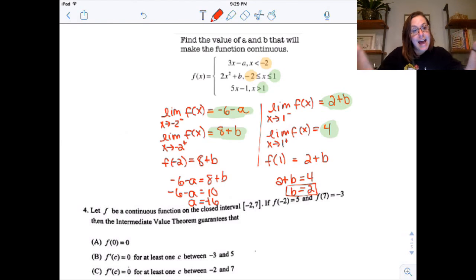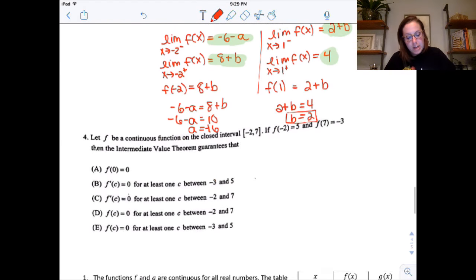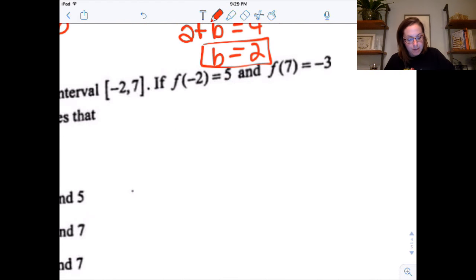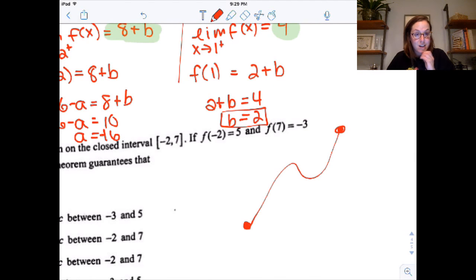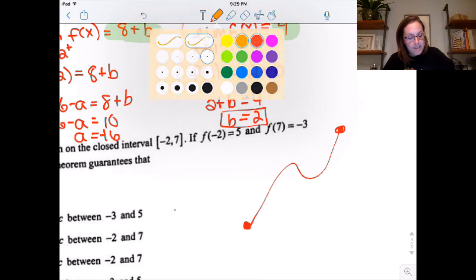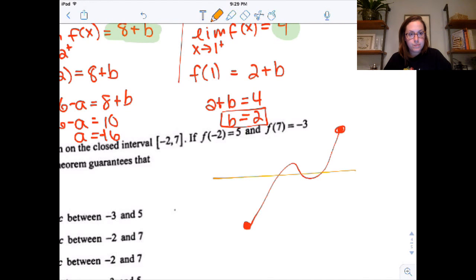All right, last thing we're going to talk about is the intermediate value theorem, and then I'll hang out for questions. So IVT, big idea, right? If you have a continuous function on a closed interval, and I know it starts at one place and ends at another, if I pick any y value between those, it has to hit it at least once, right? And the big things to remember: continuous on the closed interval, and then your value needs to be between those points.